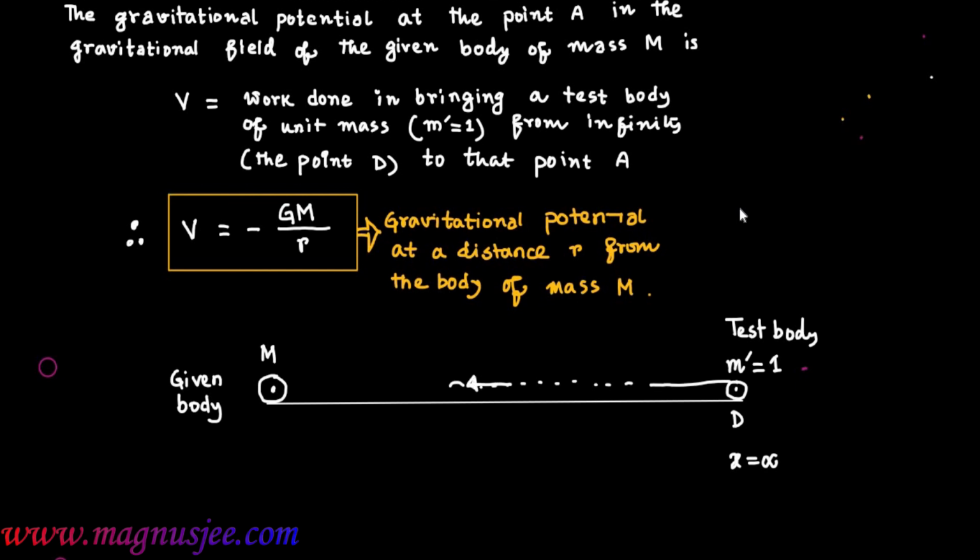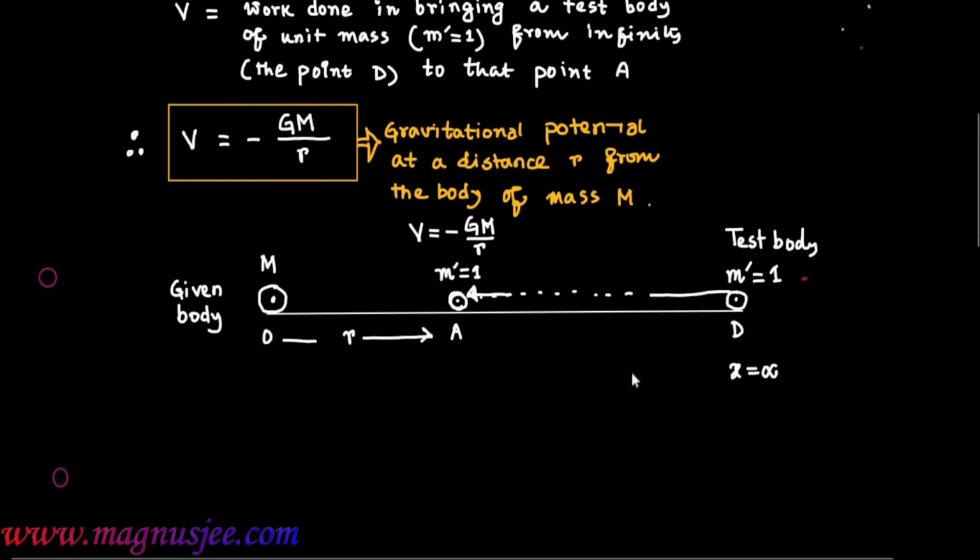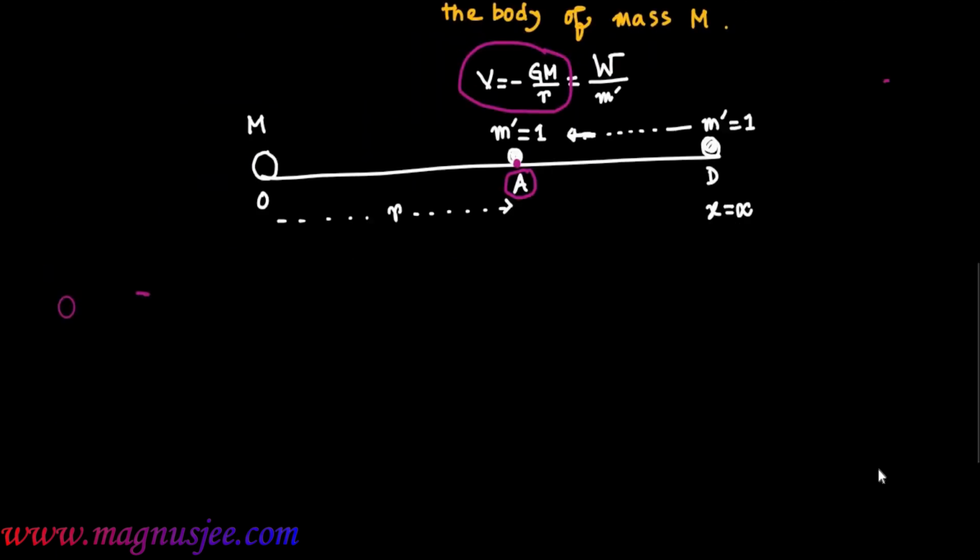The test body is brought from infinity to the point A, and r is the distance of the point A. In this case the gravitational potential V at the point A is V equals minus GM by r.